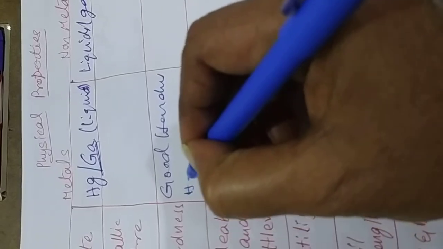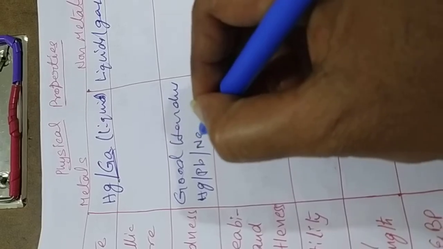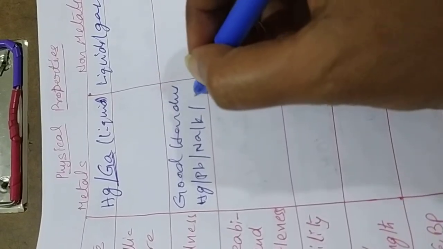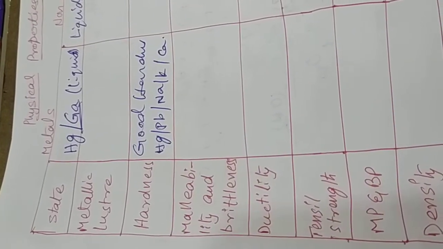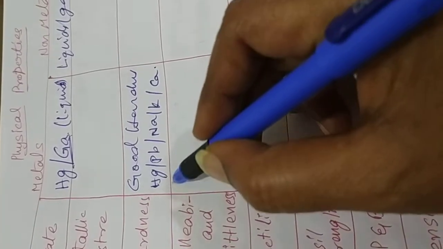Whereas mercury, lead, sodium, potassium, calcium, these are all exceptional compounds. Basically, metals have good hardness. But the exceptional cases are mercury, which is soft, a liquid-like compound. Lead is very soft. Sodium is also soft. Potassium is also soft. Calcium is also a very soft compound. So basically, hardness is exceptional for these things.